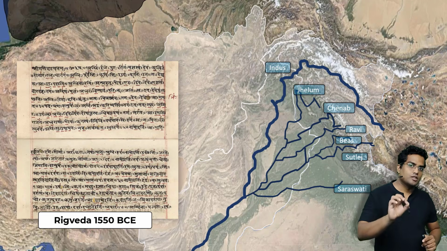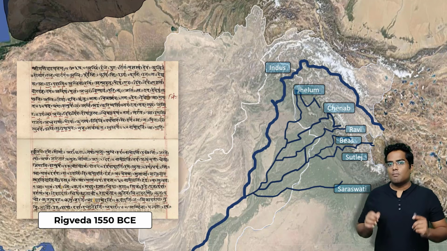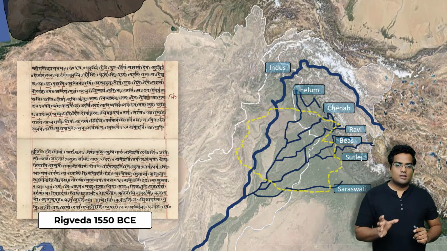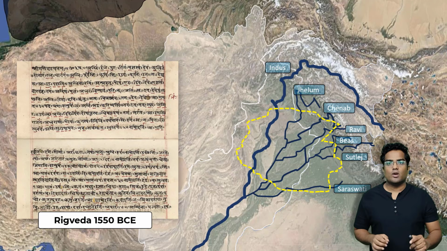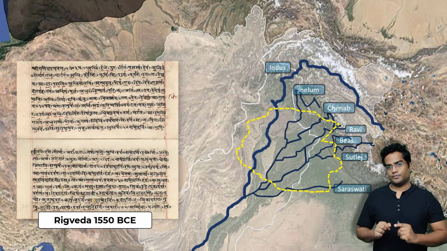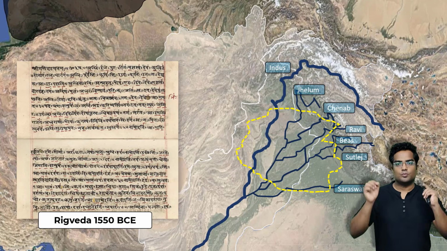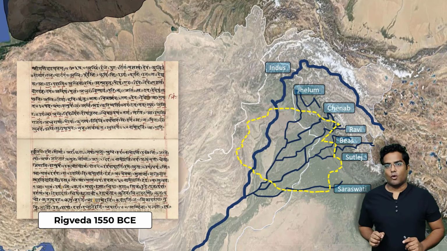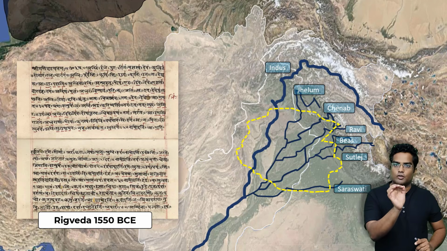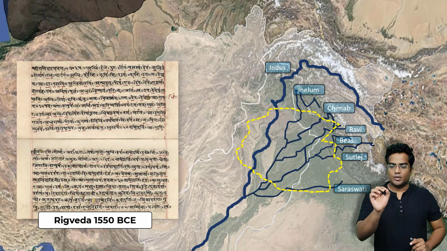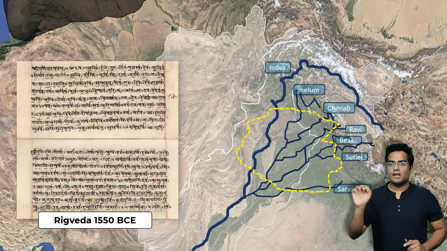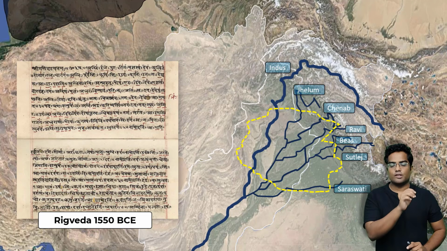So I have marked Saraswati to point out a very important aspect. Let me show you that. This particular region that is marked in yellow is known as Sapta Sindhu. Sindhu means river or ocean, okay? Sapta means 7. Sapta Sindhu means 7 rivers.